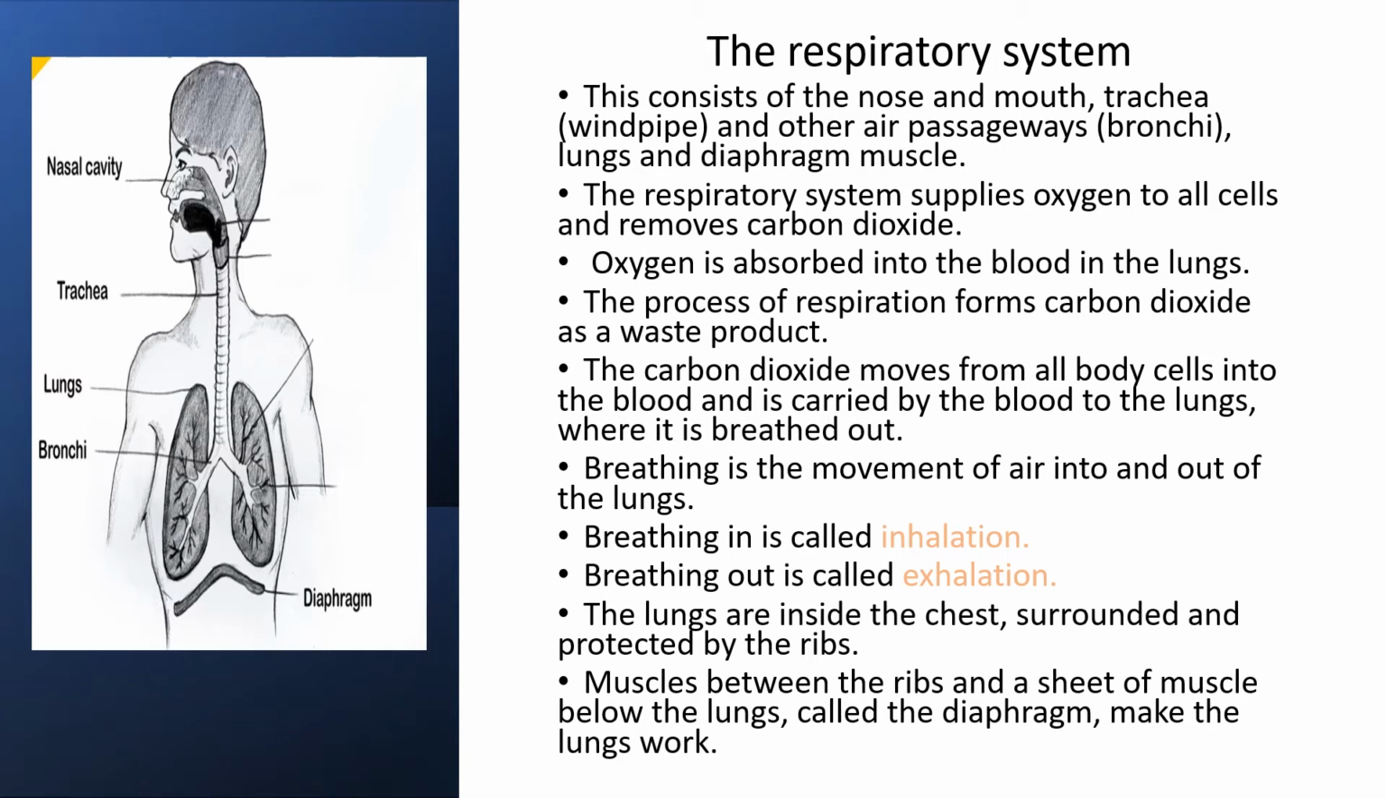The respiratory system supplies oxygen to all the cells and removes the carbon dioxide. Oxygen is absorbed into the blood in the lungs, and the process of respiration forms carbon dioxide as a waste product. The carbon dioxide moves from all the body cells into the blood and is carried by the blood to the lungs, where it is breathed out. Oxygen is breathed in and the carbon dioxide is breathed out.